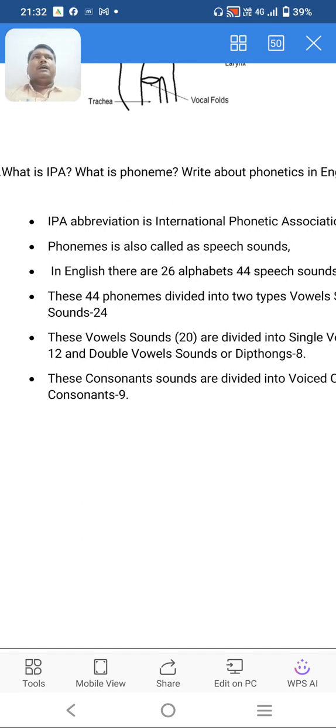This English mingled with the local languages in those countries, and the slang and pronunciation changes from one country to another country. So in America they call apartment. In Britain they call flat.